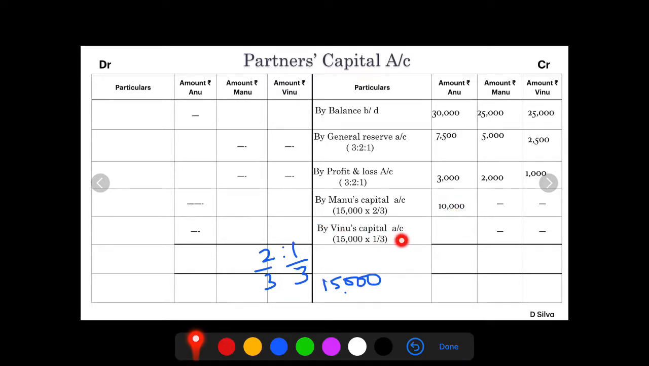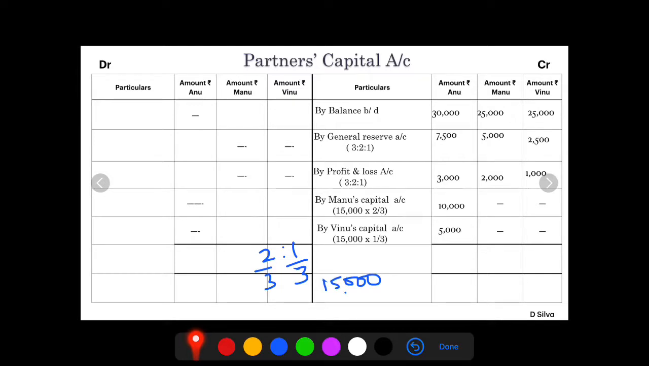Next, by Vinu's capital account, Anu's share of goodwill is 15,000. Vinu's share is 1 by 3. The amount is going to be rupees 5,000. This is how we are treating the goodwill without mentioning the word goodwill. So this is the fourth category of goodwill treatment.